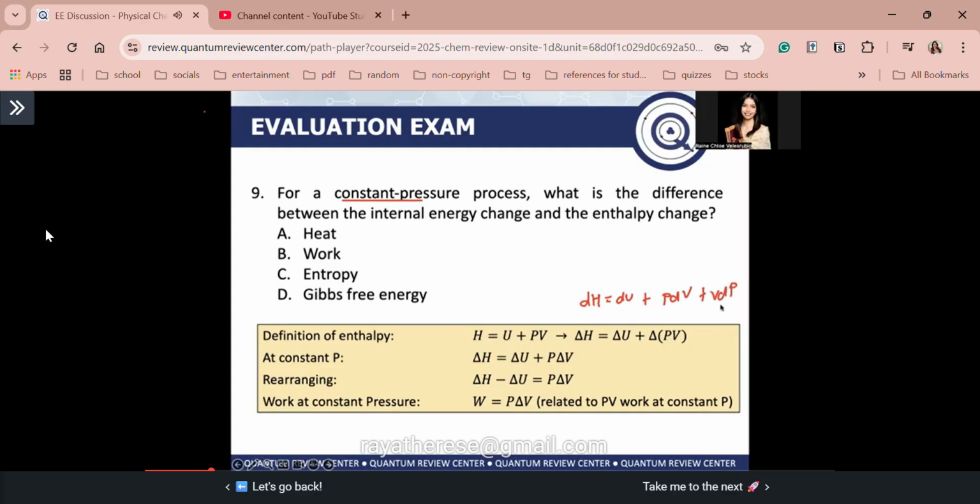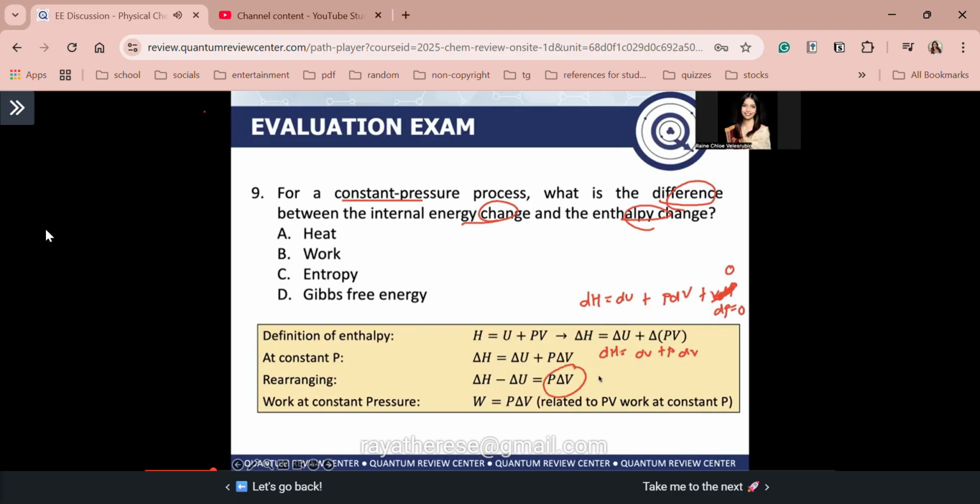Tama? Okay, so if you have a constant pressure process, guys, then this is equal to 0, okay? Because dP is equal to 0 in this process. So, matitira na lang sa inyong equation ay delta H, dH is equal to dU plus PdV. So, same lang ito, guys, ha? Okay? Ayan. Now, let's rearrange. Bakit? Kasi kailangan natin makita ang difference between the internal energy change and the enthalpy change, right? So, rearranging, delta H minus delta U is just equal to P delta V.